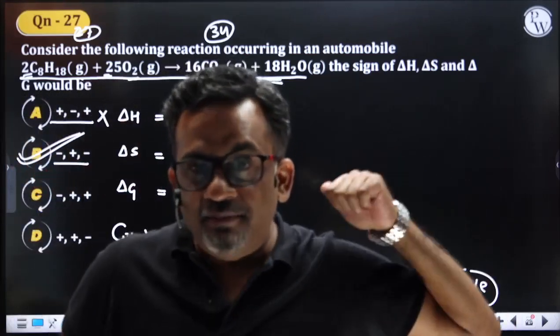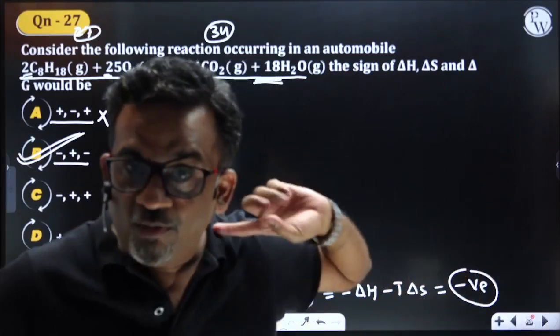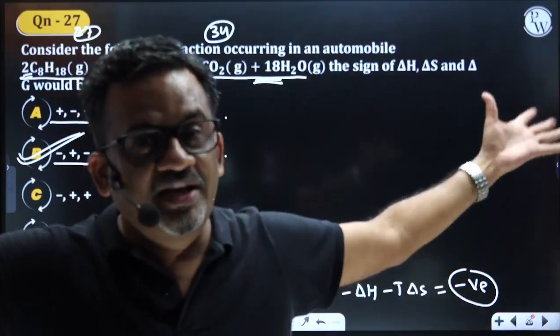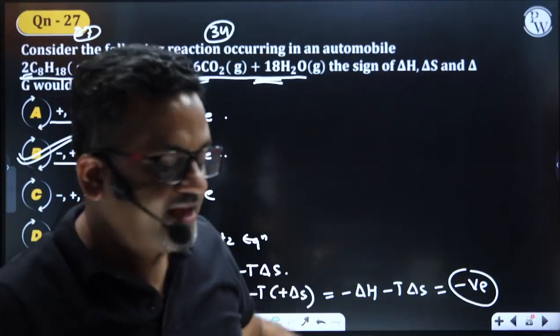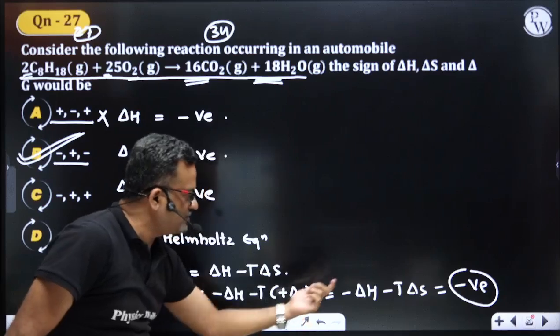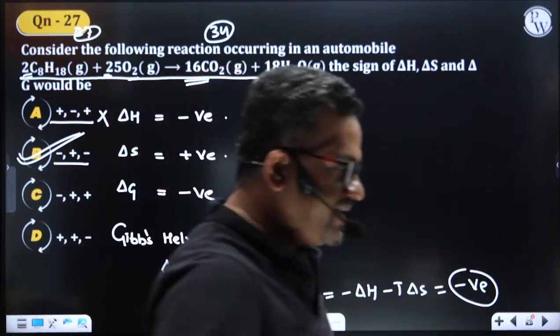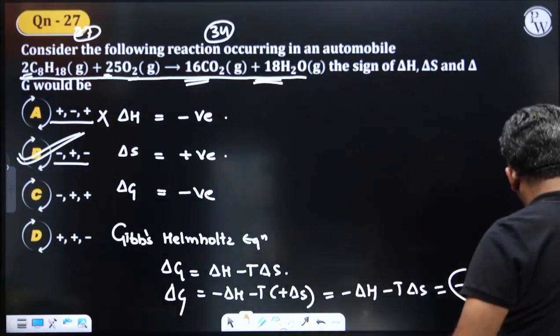It is combustion, so therefore delta H is always negative. Number of moles are increasing, so therefore entropy is increasing. So delta H is negative and delta S is positive, then delta G will always be negative. That is a condition for always spontaneity.